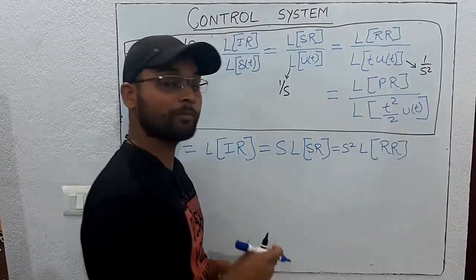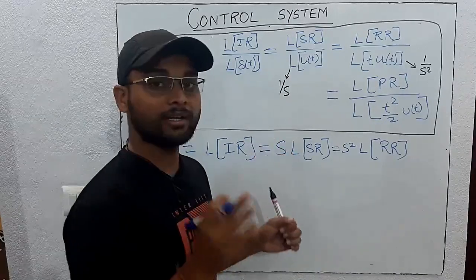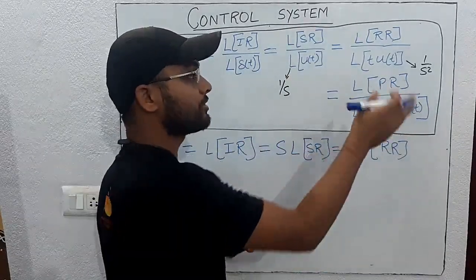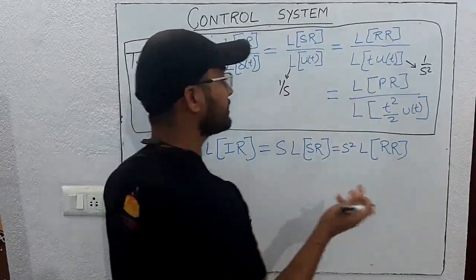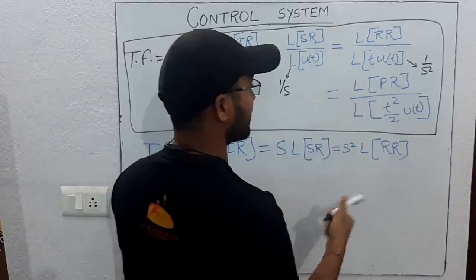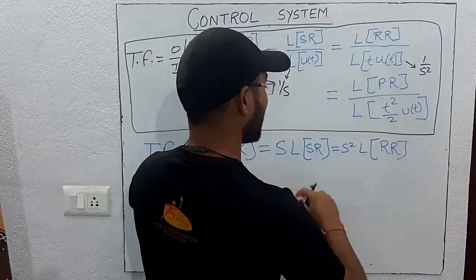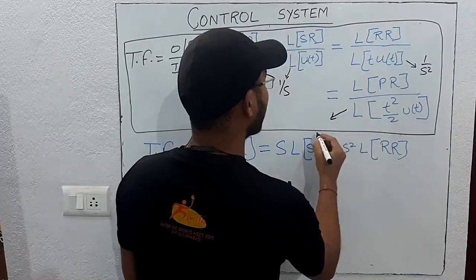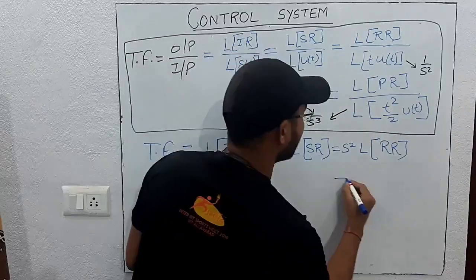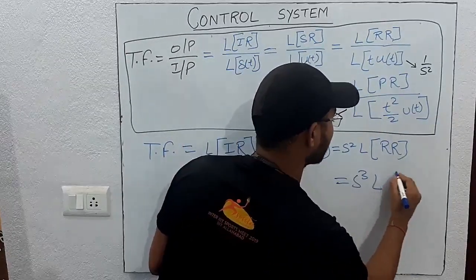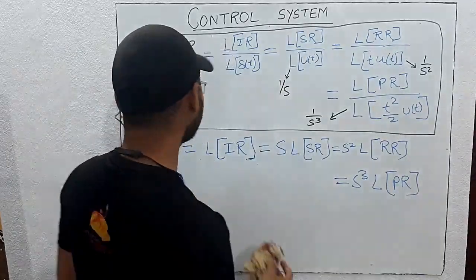This Laplace transform and all, we will study very nicely in signal and system. So for now, if you are not getting any point, just remember it, because later on we will study it in signal and system. There is no use of studying one thing two to three times, because the syllabus is very vast and we need to complete it. For parabolic, for t square by 2, the Laplace transform will be 1 by s cube, so s cube will go in the numerator. So it will be s cube times the Laplace of the parabolic response. So you got the transfer function here.